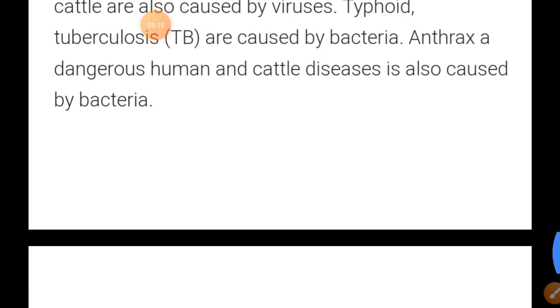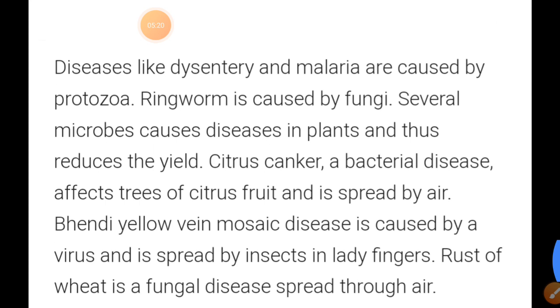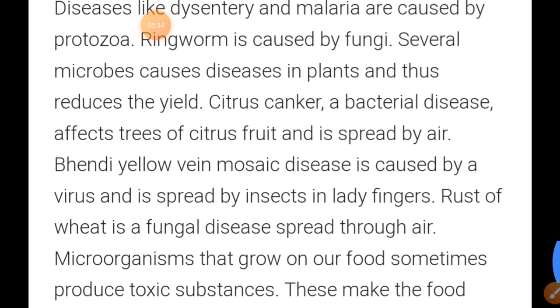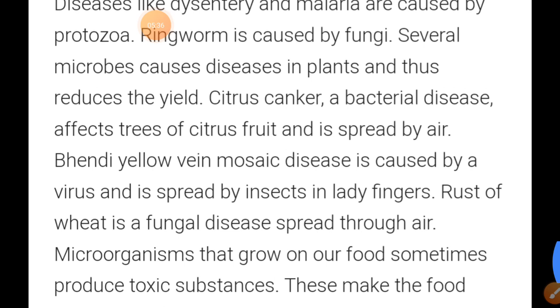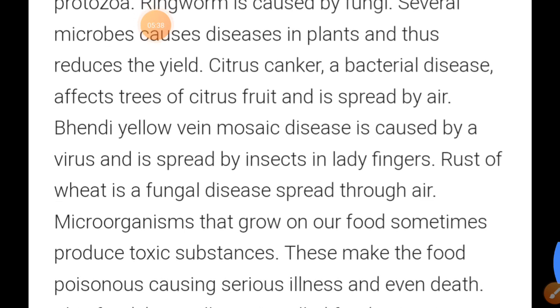Okay, this is very important. Diseases like dysentery and malaria are caused by protozoa, ringworm is caused by fungi. Several microbes cause disease in plants and thus reduce the yield. Citrus canker, a bacterial disease, affects trees of citrus fruit and is spread by air.